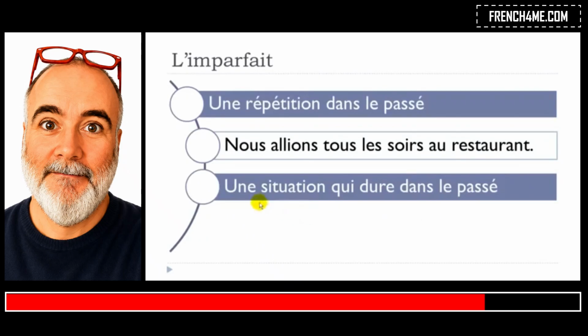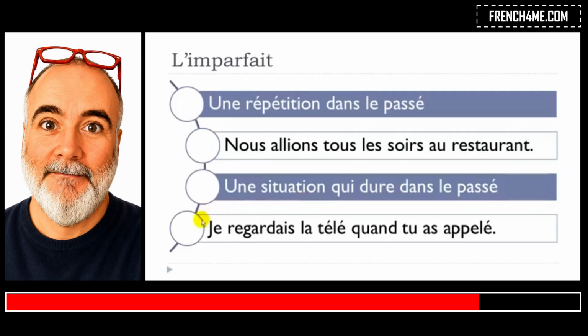And then, if you want to say something that lasts, durer is to last, dans le passé, in that case, this sentence is quite interesting because I wanted to make the difference between the use of the imparfait here, and here you've got the passé composé form. So, je regardais la télé, la télévision. In that case, you tend to use, of course, l'imparfait because it lasts a while when you watch TV. So if it's a movie or something like that.